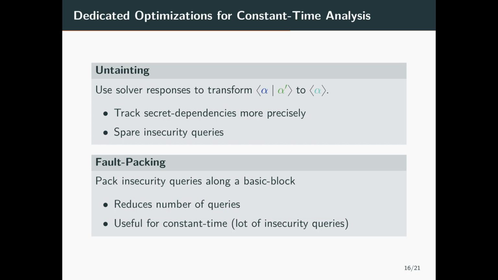We also designed two other optimizations dedicated to constant time. The first is untainting. When we ask the solver if a pair of expressions alpha, alpha prime are distinct, and when it answers that they are actually the same, then we can replace pairs alpha, alpha prime in the symbolic execution by the simple expression alpha. This allows us to track secret dependencies more precisely and spare additional insecurity queries.